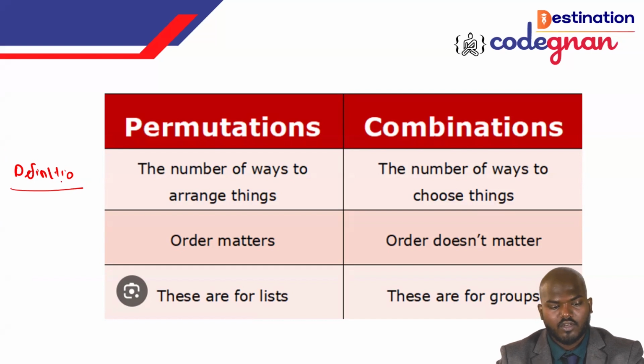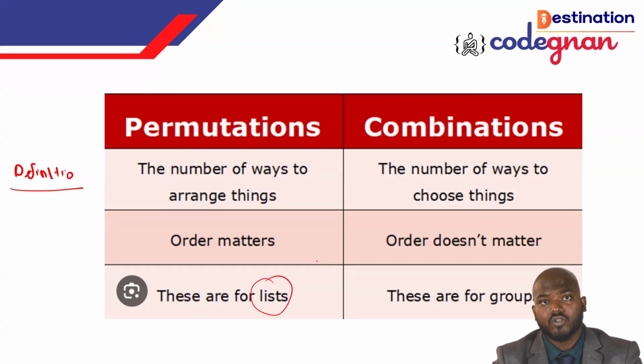Coming to the permutation, the order matters. The applications are for lists. The list will always come in an order only. But in combination, it doesn't matter about the order, and they are meant for groups. A group may be any kind of combination of people, not based on any particular order. Make sure you understand that combination does not follow order. Order does not work at all in the combination. Permutation is the only concept that plays with order.